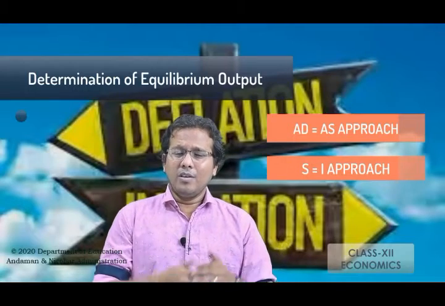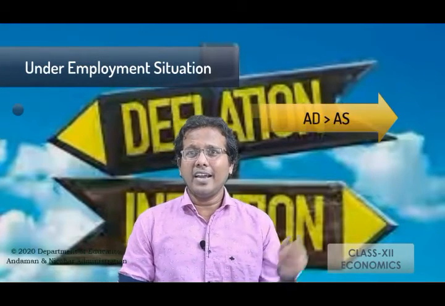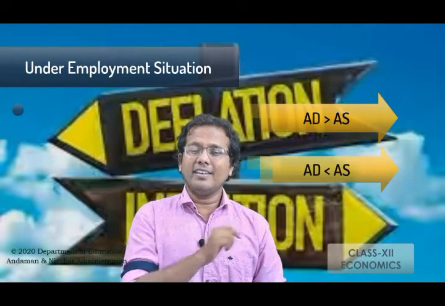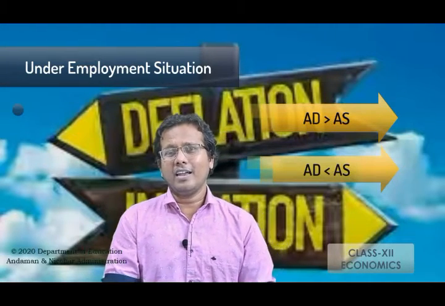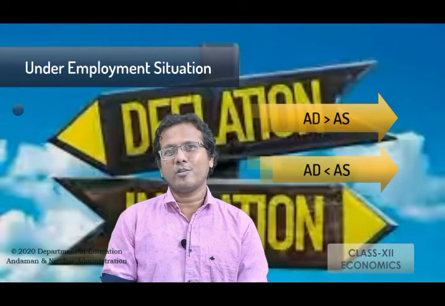Now, we have seen the equilibrium stage, but as I told you, there are two other situations apart from the equilibrium situation, where the value of AD is more than AS and the value of AD is less than AS. That means the situation comes where the aggregate demand is more than the aggregate supply.